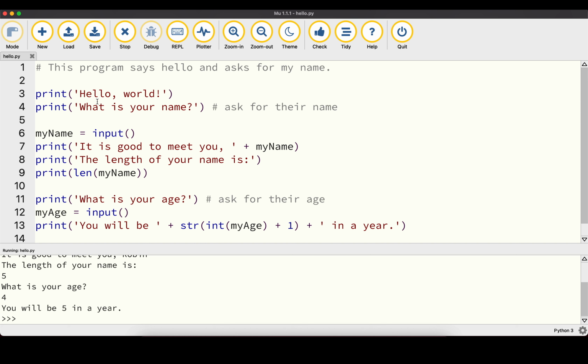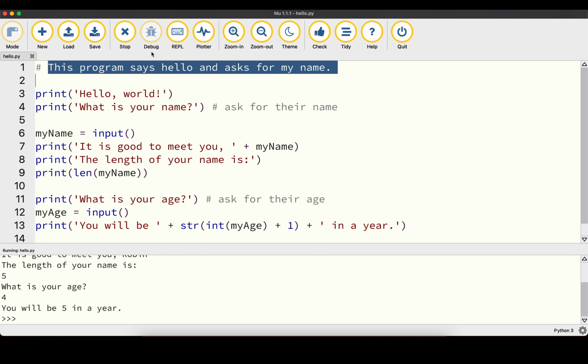So first of all, the first line here is a comment. Whenever we start something with this hash symbol, it's not interpreted as code. So Python ignores it and doesn't execute it. The comment is just for us as programmers who are writing this code, or for other programmers who may want to have a look at the code and make some modifications later on. So this is just some instruction for us, and it tells us what the program does. So it says hello and asks us for our name.